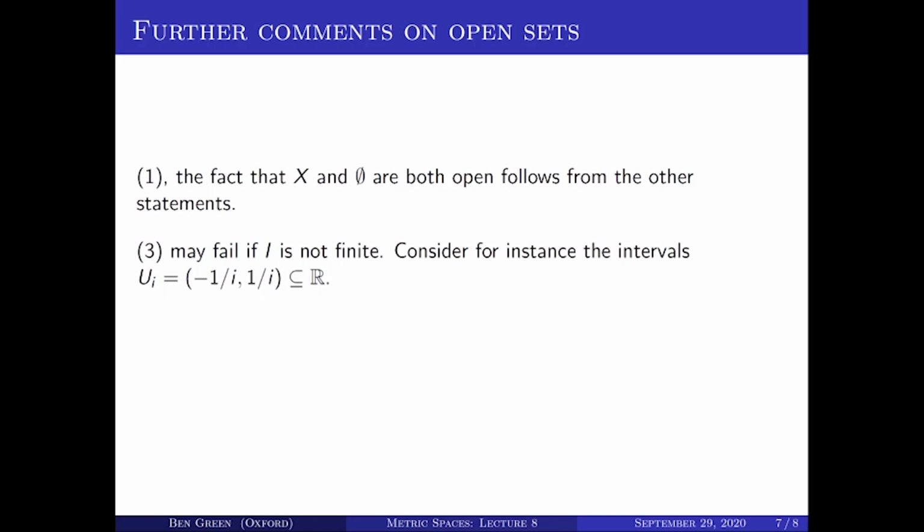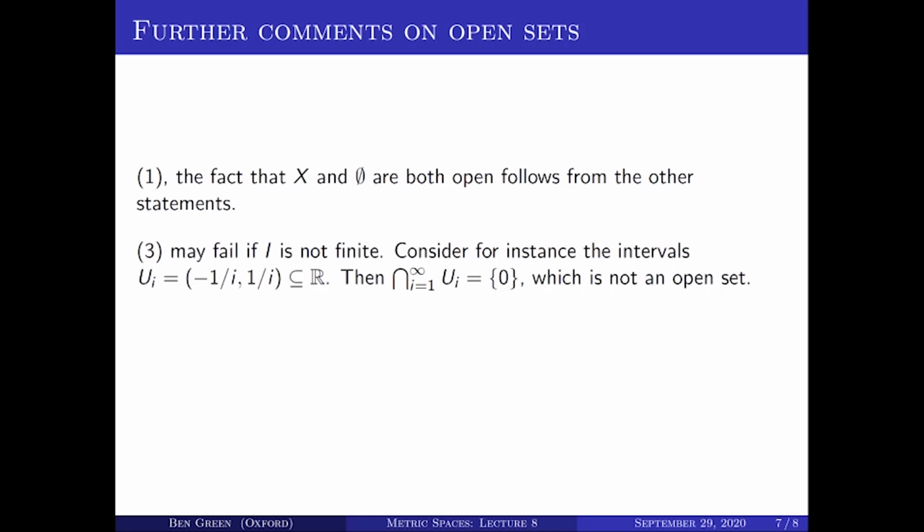Let's consider these open sets on the real line. So U_i is the open interval of width 2 over i about 0. So that's the interval from minus 1 over i up to 1 over i. Those are all open. Their intersection contains just the point 0, the singleton 0, and that's not an open set.